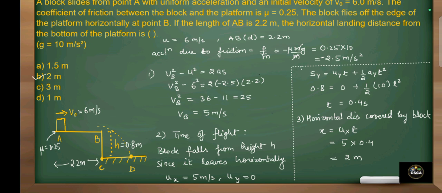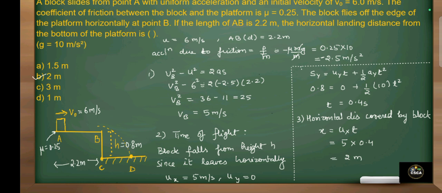Then we will find the time of flight, the time for which the block is in the air as it moves from point C to D. The block falls from the height h, and the horizontal velocity of the block is 5 meter per second, but the vertical velocity is 0. We use the second equation of motion, s equal to ut plus half at square. We put s as 0.8 equal to initial velocity u, which is 0, plus half into 10 into t square. So the time for which the block is in the air is 0.4 second.